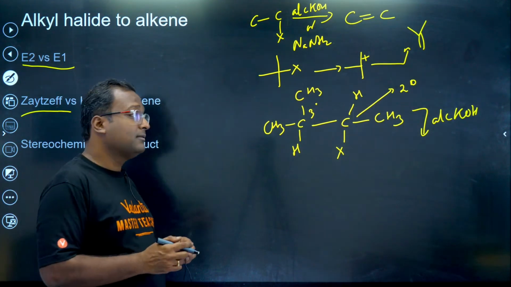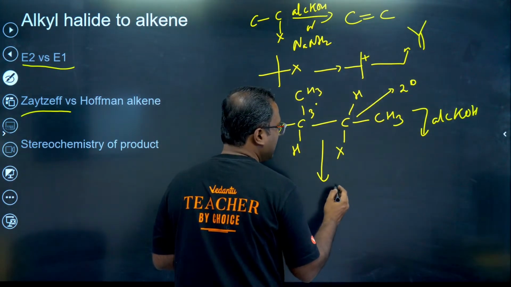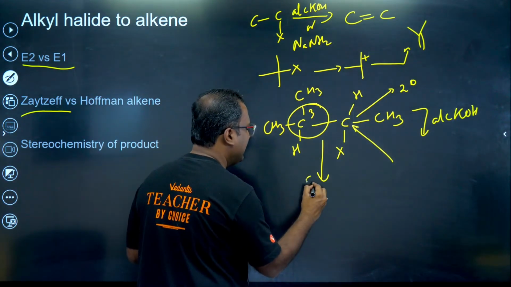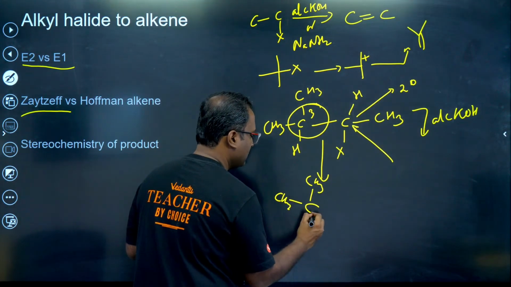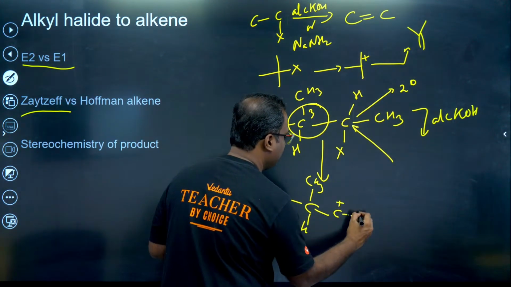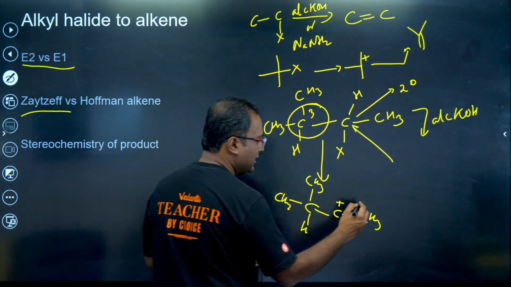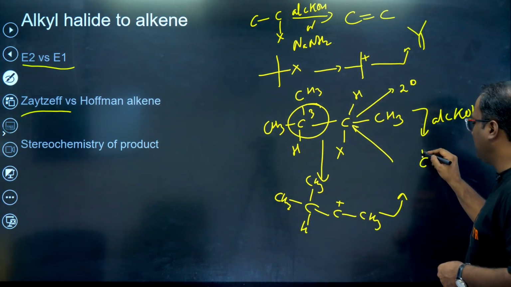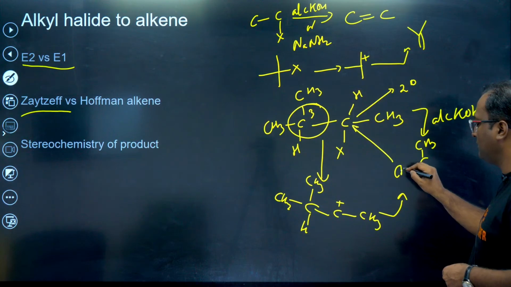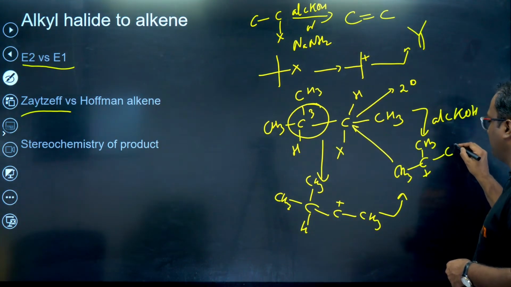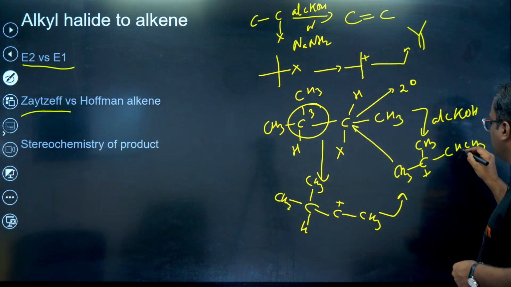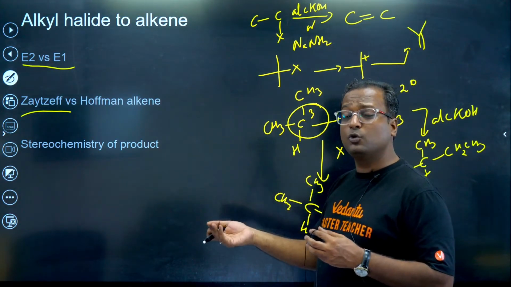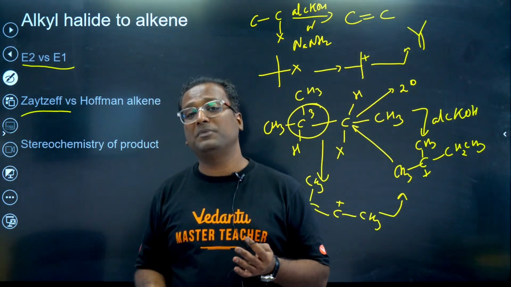E1 takes place here. Whenever you have a carbon next to a 3 degree position, it ends up undergoing E1 elimination. So what happens? You get C plus, you get CH3. Then rearrangement takes place. CH3, CH3, positive CH, CH3, CH2, CH3, and then you get the product. Positions next to 3 degree convert the reaction from E2 to E1.